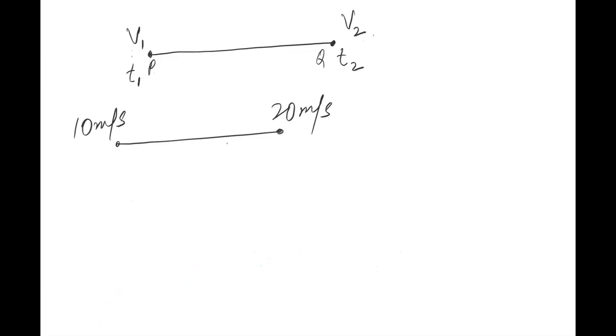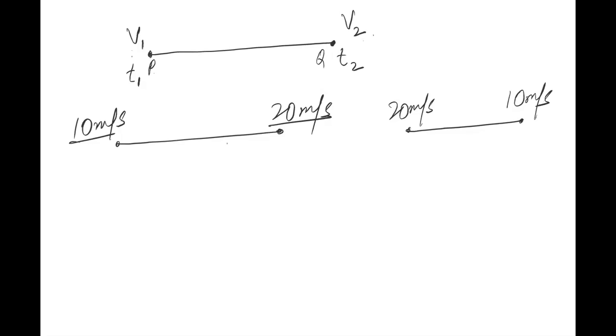In this case I can claim that my velocity is increasing. First it was 10 meter per second, now it has become 20 meter per second, so my velocity has increased. But sir, it could also be that it was 20 meter per second first and it became 10 meter per second after some time; then I can say the velocity has decreased. Is it clear? In the first situation velocity has increased and in the second situation velocity has decreased.